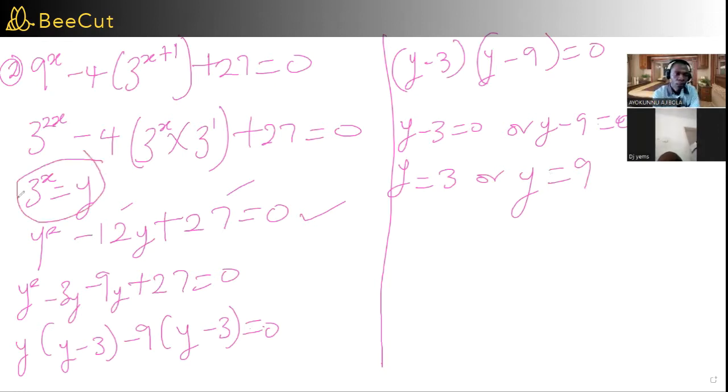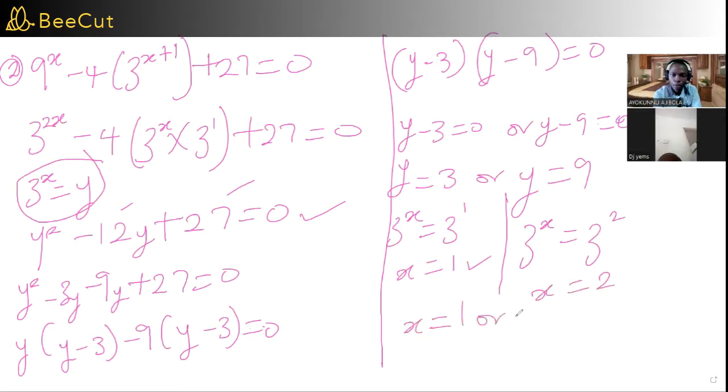If y is 3, that means 3 raised power x equals 3 raised power 1, then x will be 1 straight away. But if y is 9, that means 3 raised power x equals 3 squared. 3 squared is 9, then x is going to be 2. So we can say x equals 1 or 2, and that is the solution to it.